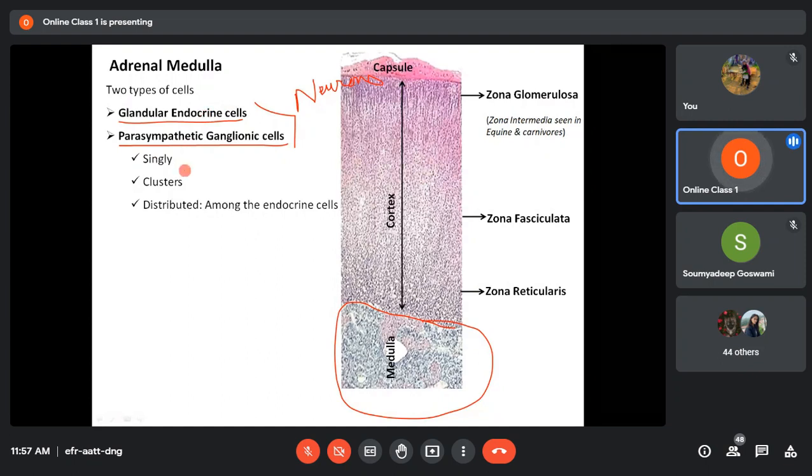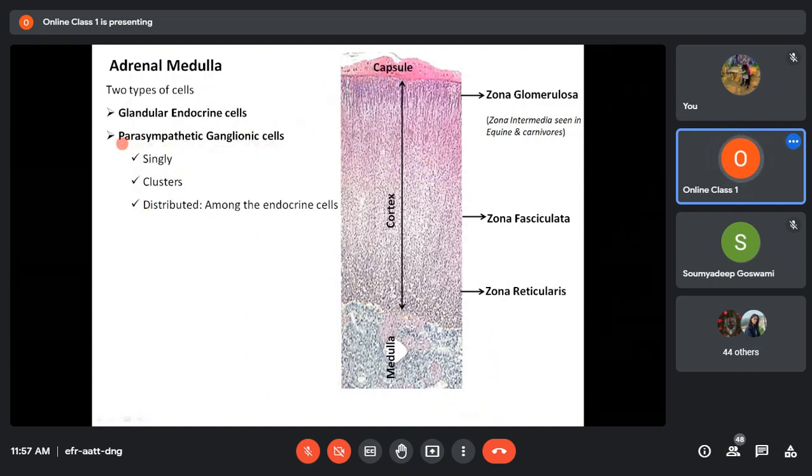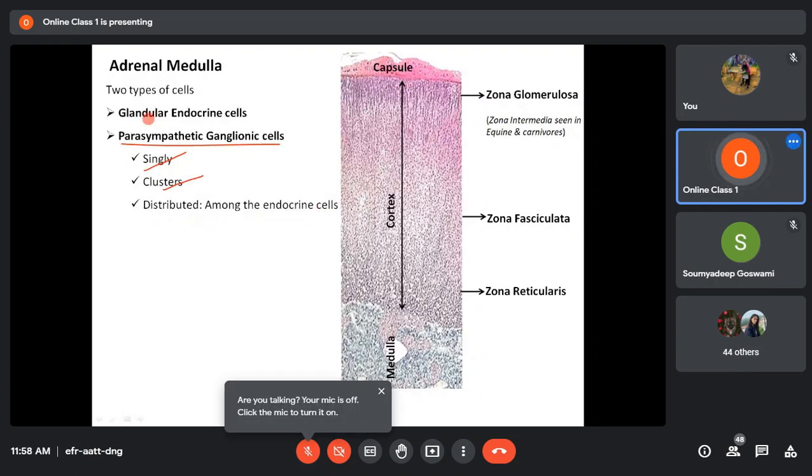Now the parasympathetic ganglionic cells may be distributed singly or in clusters and may be found among the endocrine cells.